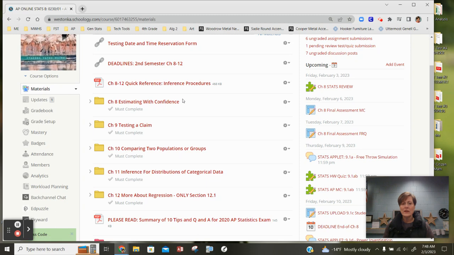However, using the calculator to construct these intervals is really a nice, slick thing. And that's where maybe looking at the quick reference could help you too to kind of see some of the shortcuts. So learning the calculator keystrokes for this is very important, I think, because when we hit chapter 9, again, there's some ways you can do it on paper, but in chapter 9, there's buttons on your calculator to perform a test. So if you know where to go for 8 and 9 and understand that, it's really going to help you once we get to 10, 11, and 12.